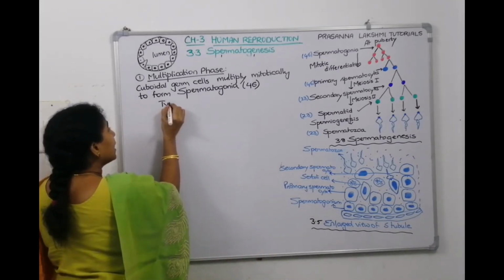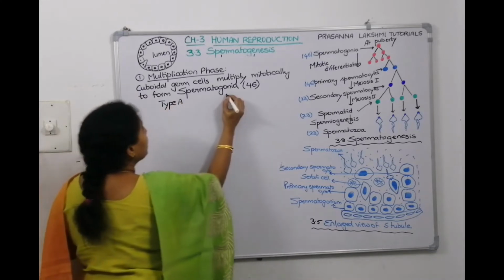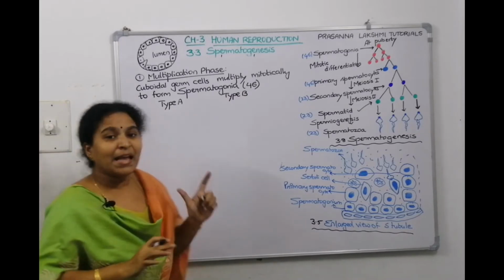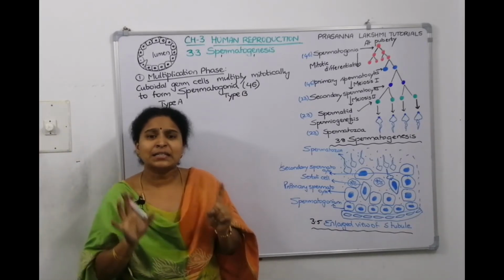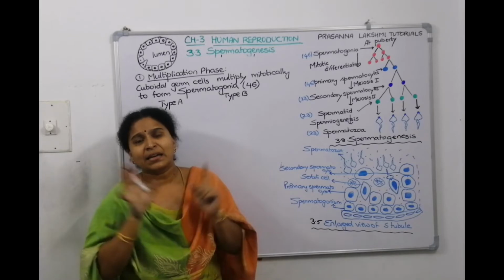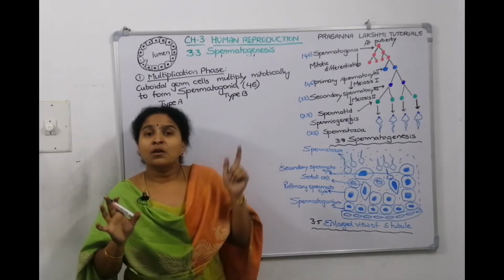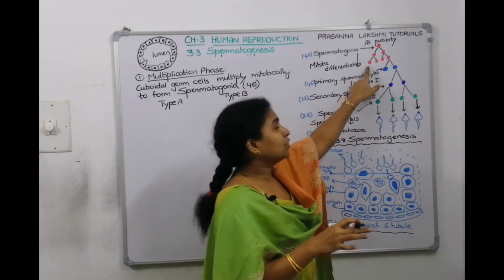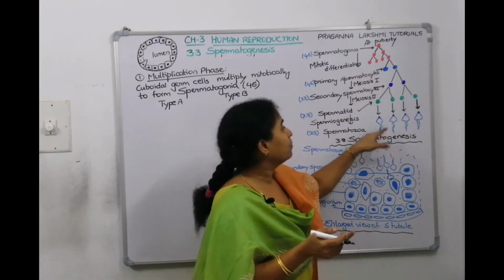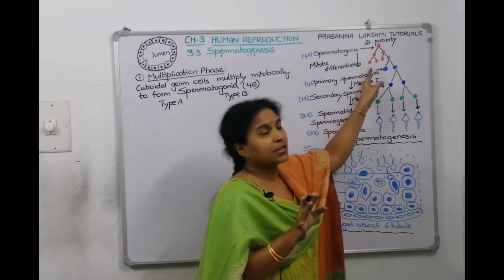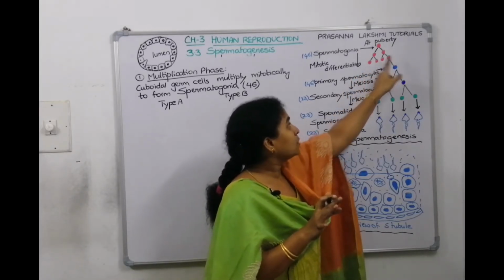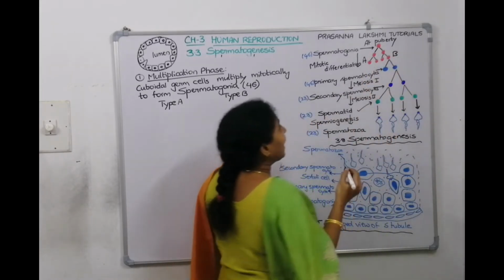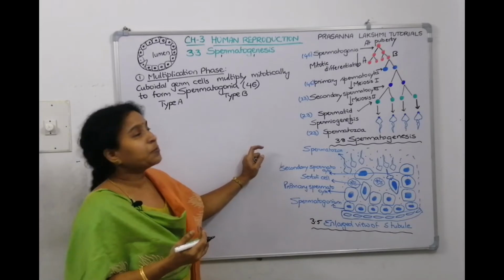First one is called type A spermatogonia. Second one is called type B spermatogonia. Type A spermatogonia functions like a stem cell. It will continue multiplying by mitotic division, whereas type B will proceed down. So type A cells will continue to multiply and will not come down. They will increase the spermatogonial production, the mother cells production. Type B cells will proceed with the process of spermatogenesis.